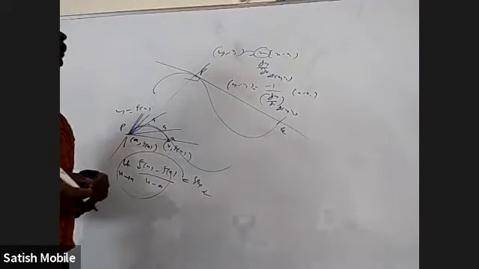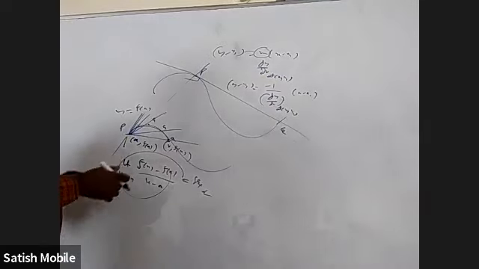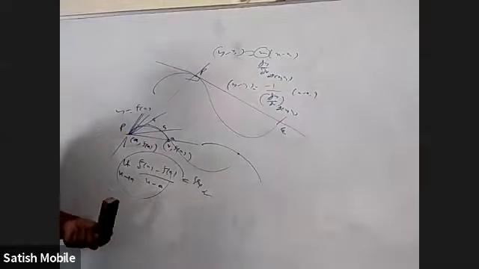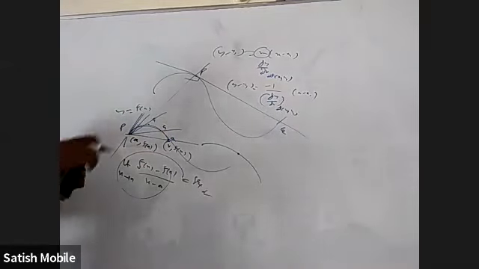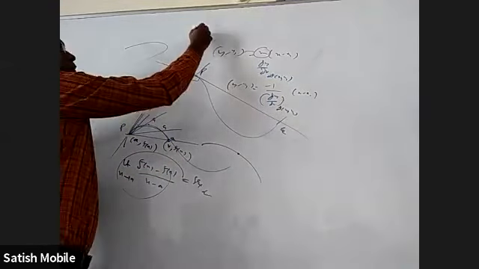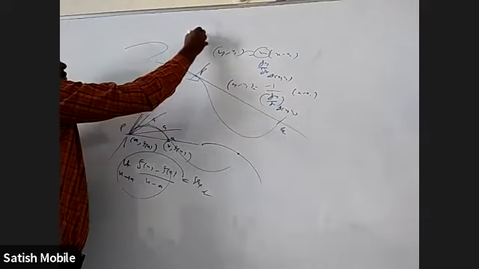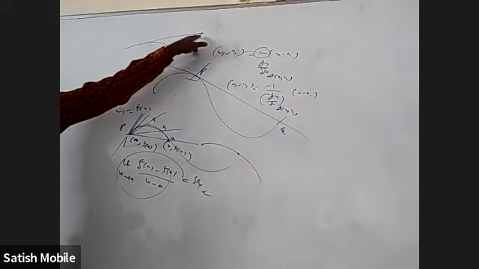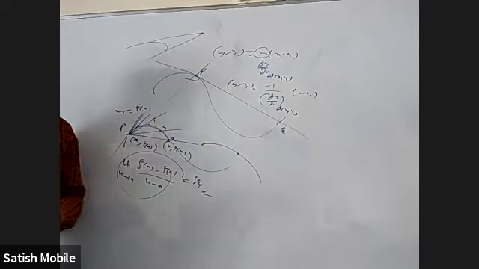Okay. Now, sometimes they give a curve, they give a point on the curve, and ask for the tangent or normal. You can use this formula. But sometimes they'll ask some other way. They'll give a point outside the curve, and say find the equation of tangents through that point to this curve. Then it is not that you find dy by dx and substitute this point. That is meaningless. This is not a point on the curve.